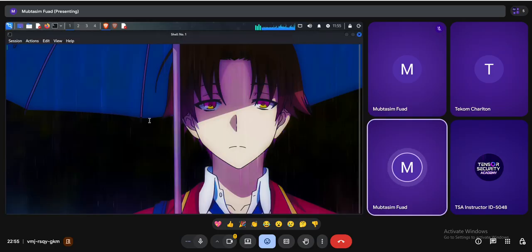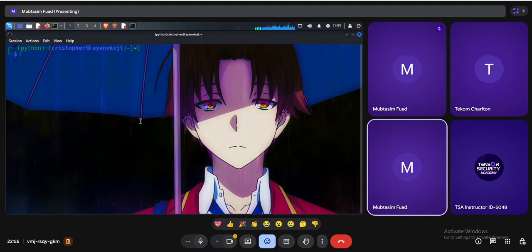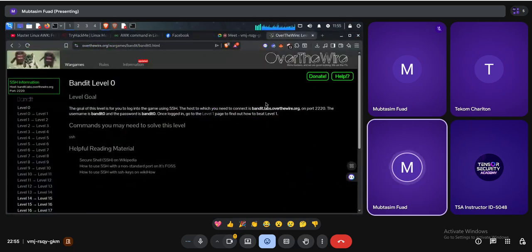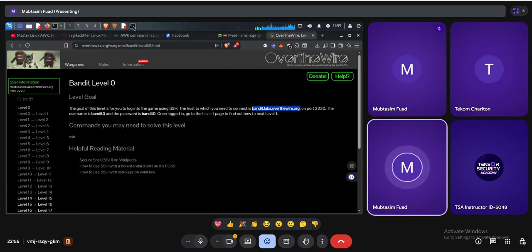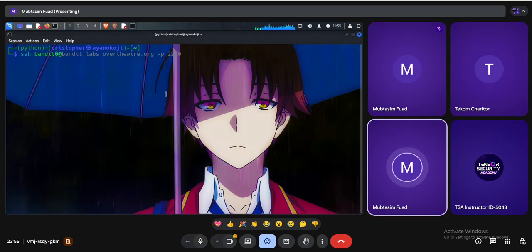Firstly, open our command line. Okay. So how to log in with SSH? Simple command: ssh. After that, I have to specify the username. So my username is bandit0 at the rate. Then I have to specify the host name. So this is the host name.